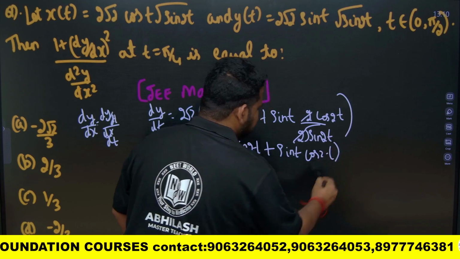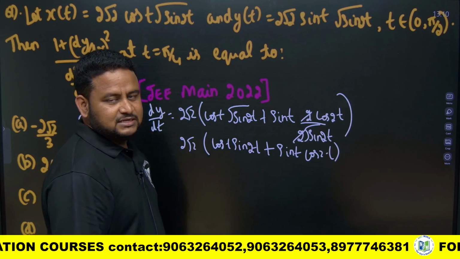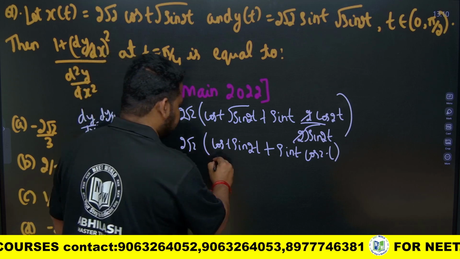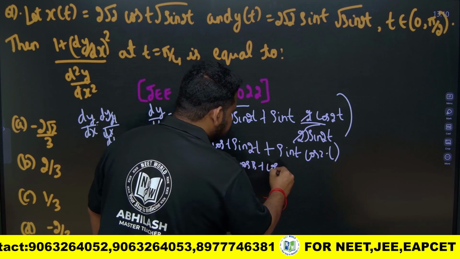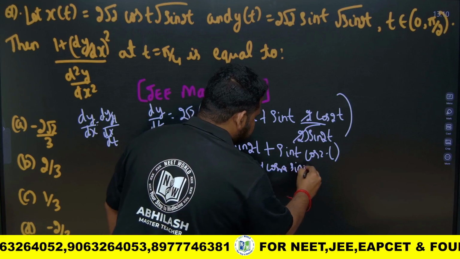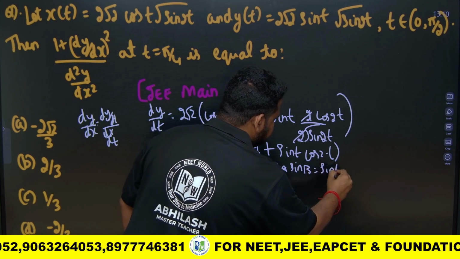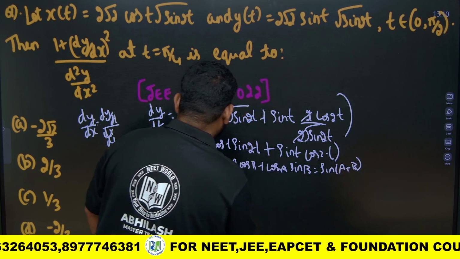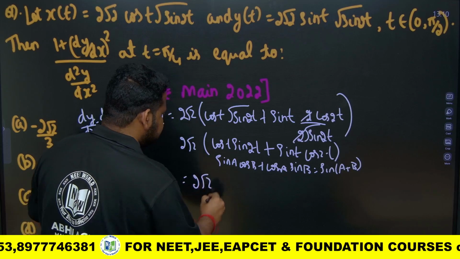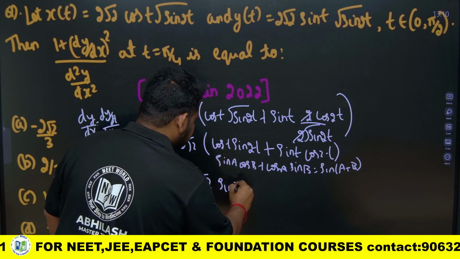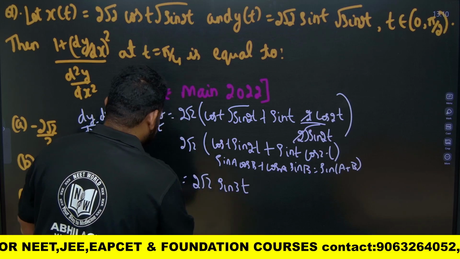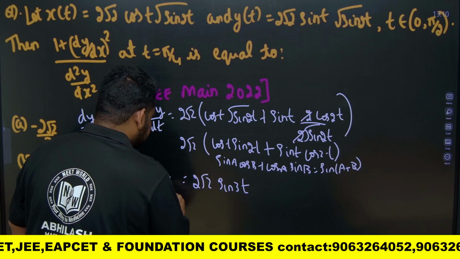So this is nothing but equal to what? Sin a cos b plus cos a sin b, which is equal to sin of a plus b. So we will get here 2 root 2 sin of a plus b, sin 2t plus t is nothing but sin 3t. Okay, dy by dt, you will get as sin 3t.